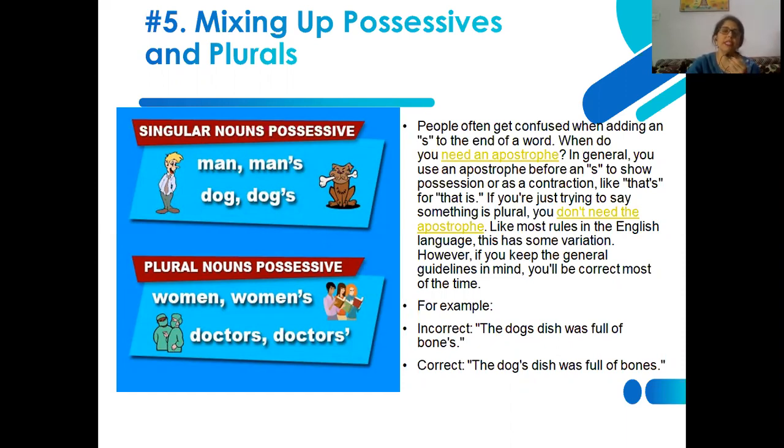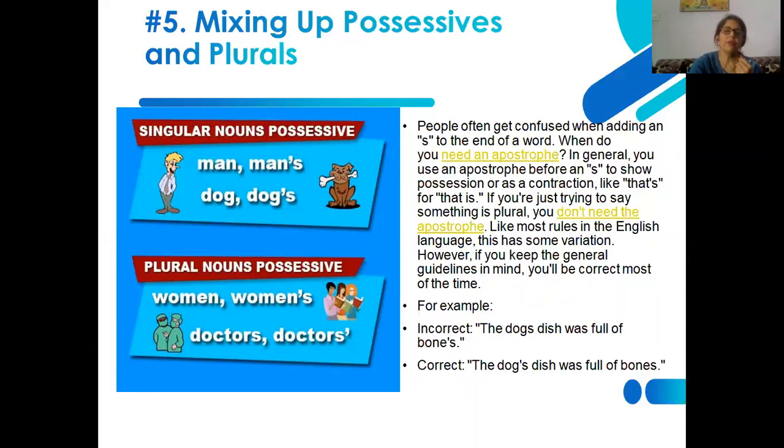In the picture, you can see that when we are using an apostrophe after the singular noun, and we want to make it a possessive noun case, then we use it after the word, and you can see man's dog. That means now it is relating to that particular person. Now it has become the possession of the man, or the possession of the dog.